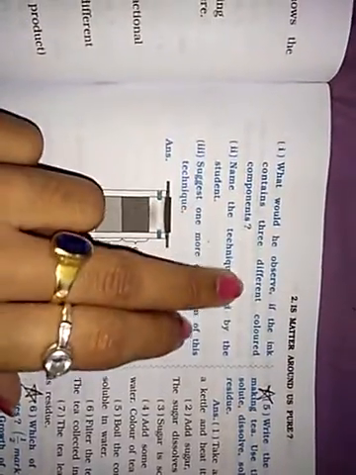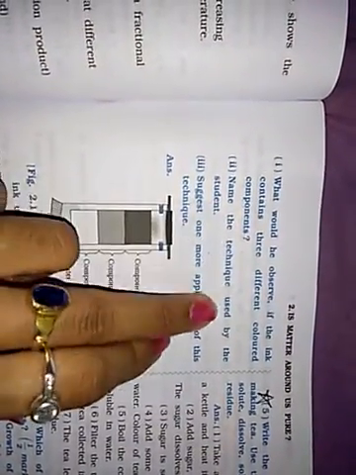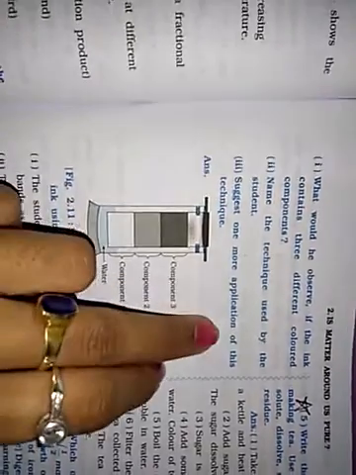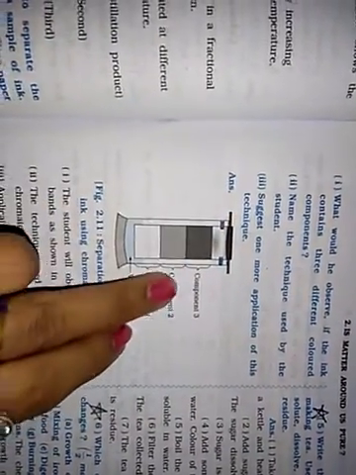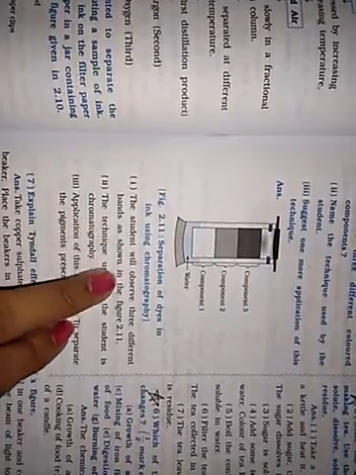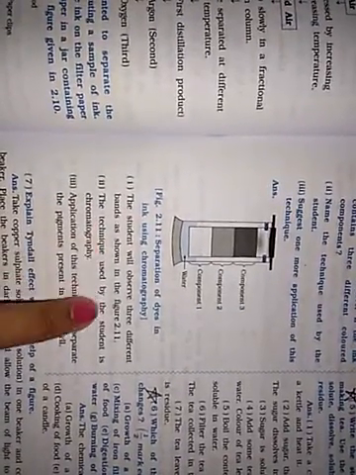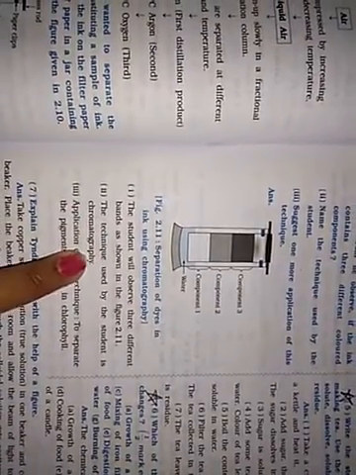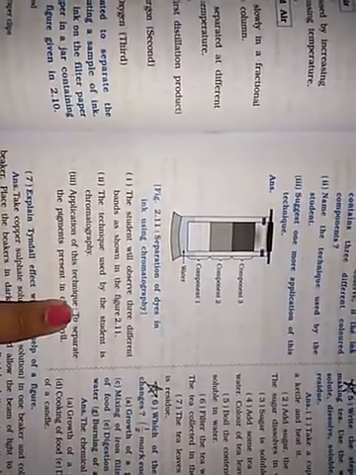Now what would be observed if the ink contains 3 different color components? Name the technique used by the student. Suggest one more application of this technique. And this is component 3, component 2 and component 1. This is water. The student will observe 3 different bands as shown in the figure. The technique used by the student is chromatography. An application of this technique is to separate the pigments present in chlorophyll.